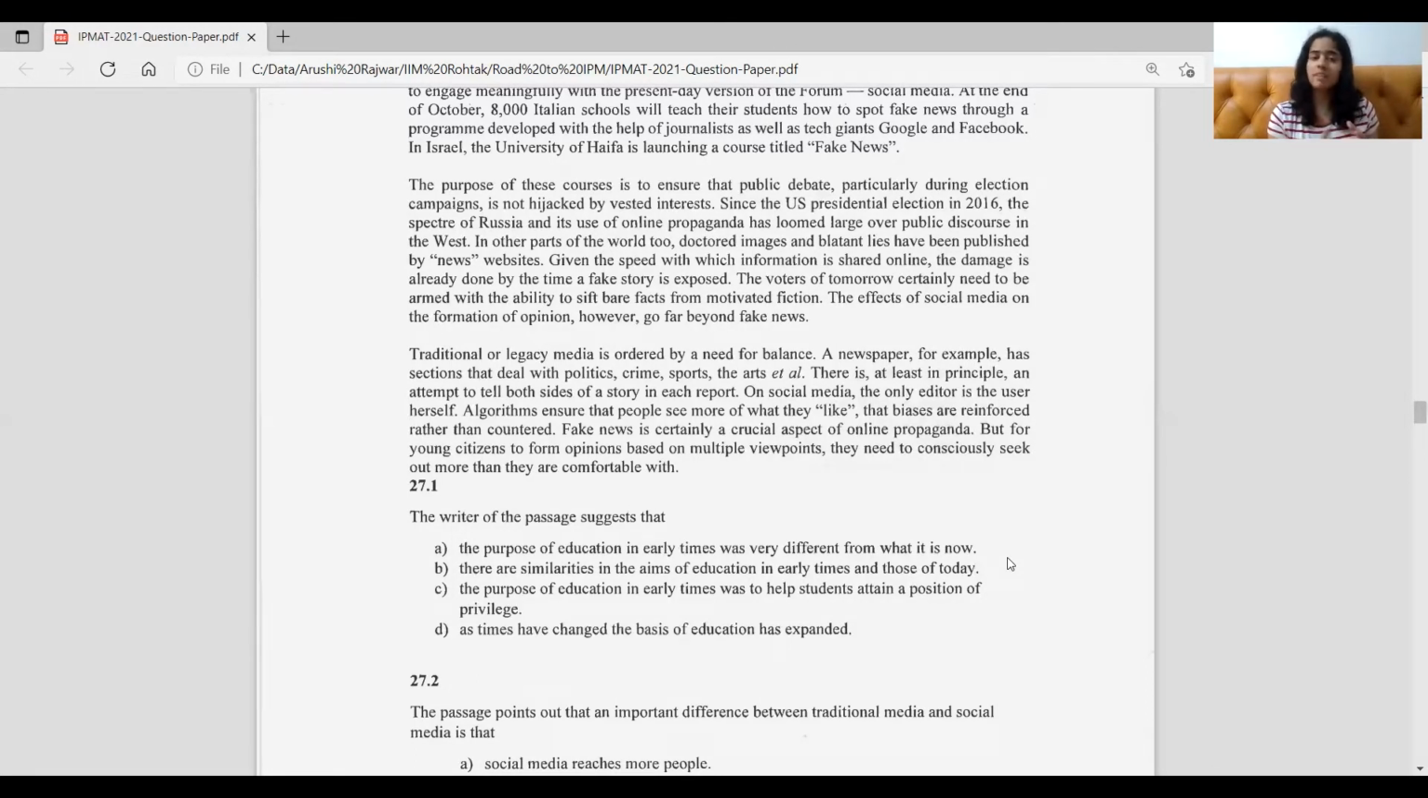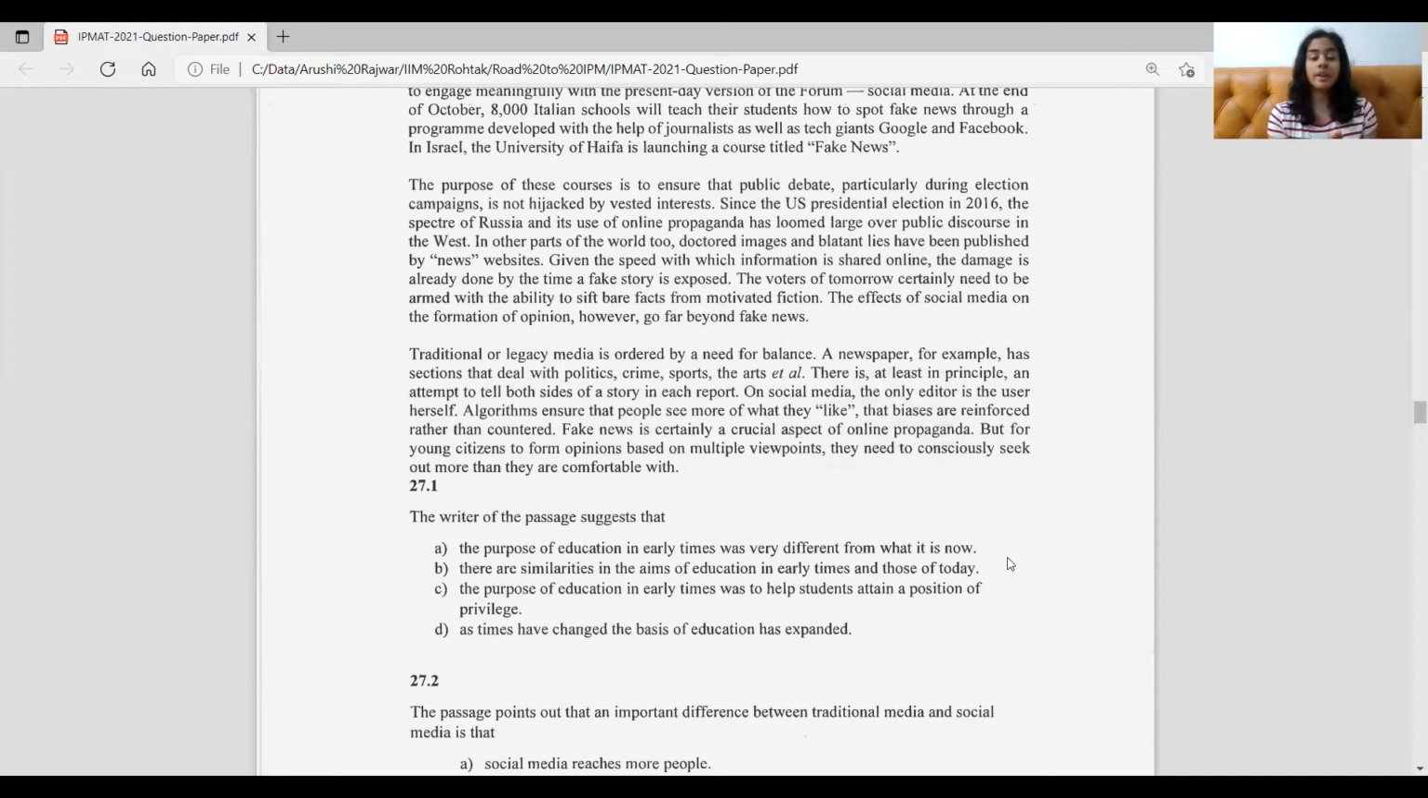Because we saw, like in the ancient Roman and Victorian era too, it was the same, identifying between fake and genuine. And even in the modern era, Italy, Israel, it's the same. So there's no difference. So that's why the first option is eliminated automatically. Coming to the second option, there are similarities in the aims of education in early times and those of today.